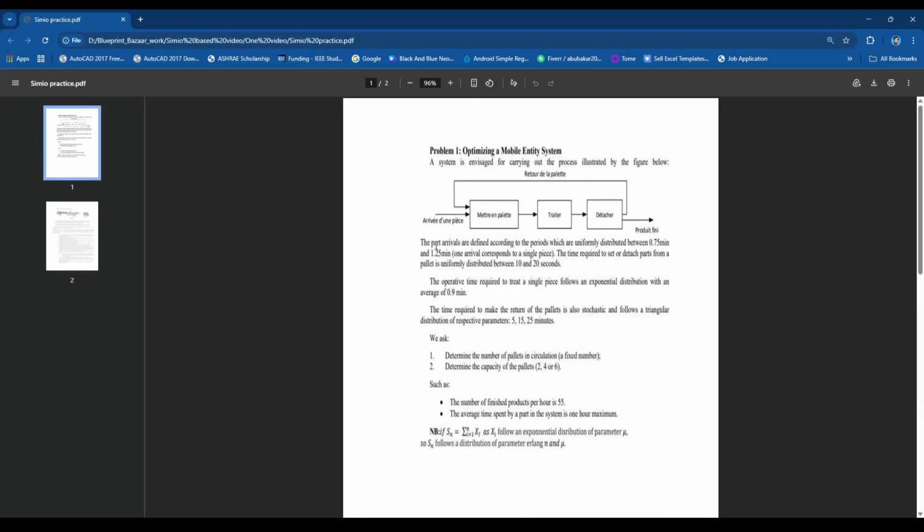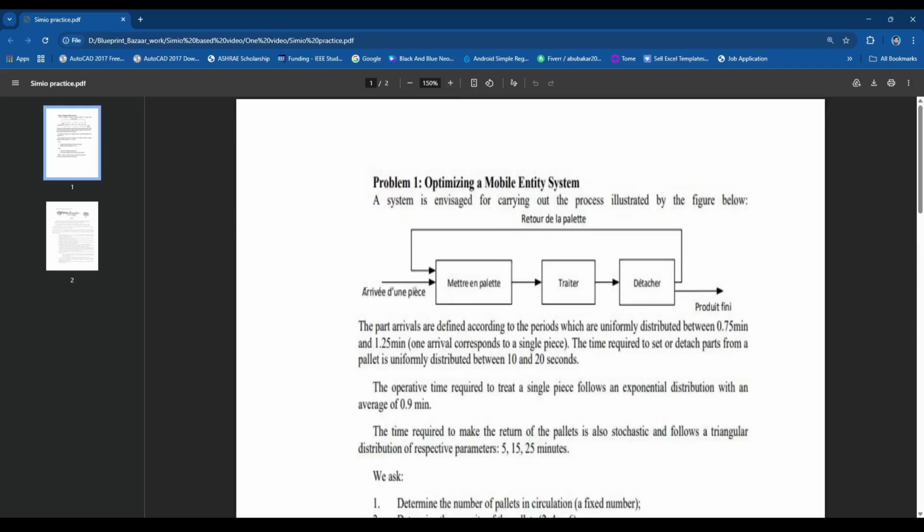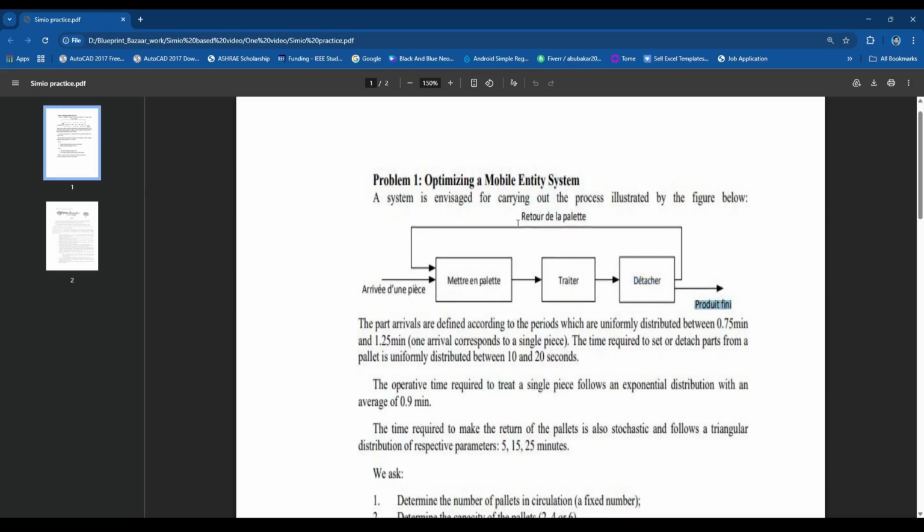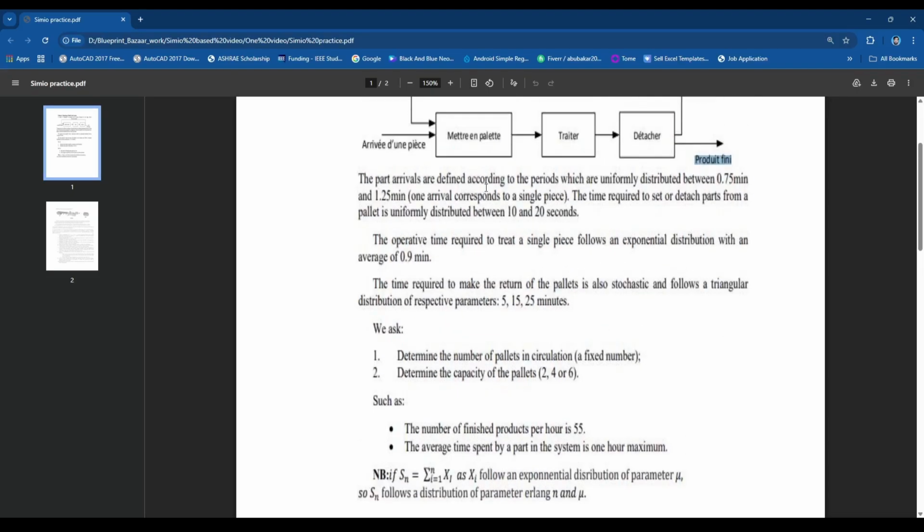The core of the value-added work happens at the traitement or treatment station. Here, the operative time required to treat a single piece follows an exponential distribution with an average of 0.9 minutes.